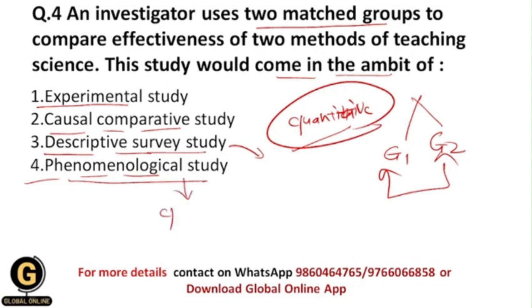But phenomenological study is qualitative, because within the phenomenological study we are going to study the lived experiences of people, and for that we are going to study their qualitative characteristics. How a particular person has experienced a particular event or situation. So we study all these things using the phenomenological study, which is a qualitative research study. That's why this option is eliminated.